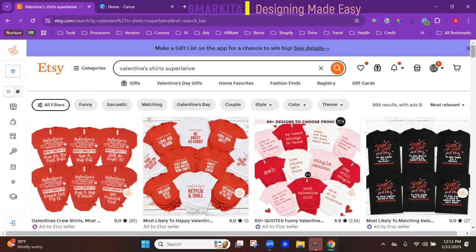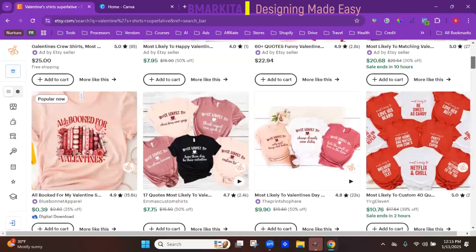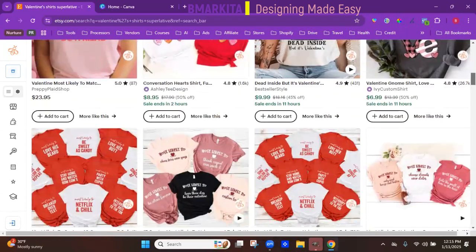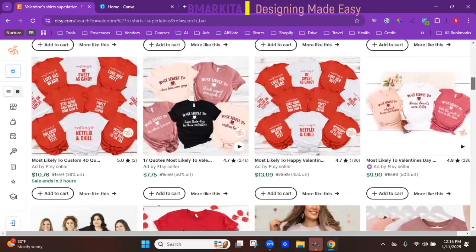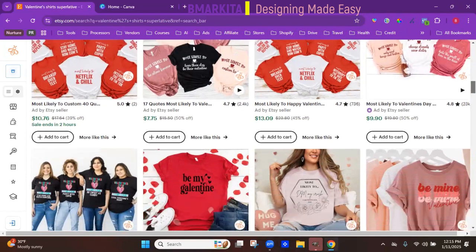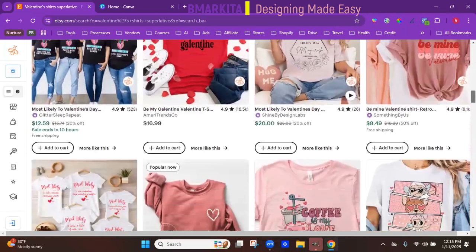So I came over here to Etsy though to get some design inspiration and to see what was already successful and what was selling. As you can see, there's a couple different listings. Some of them appear to be the same design. So we don't want to completely copy somebody. We're just looking for inspiration and different ideas.